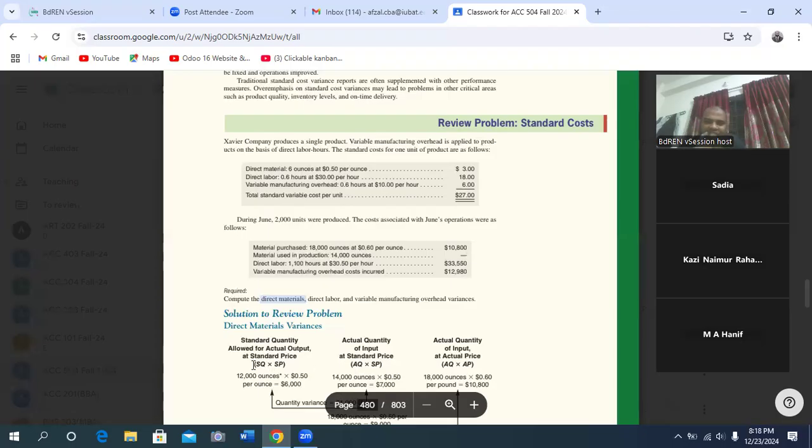For this, you have to determine these three columns. First, standard quantity allowed for actual output at standard price. Then actual quantity of input at standard price. Then actual quantity of input at actual price.